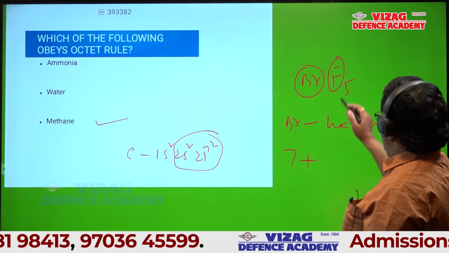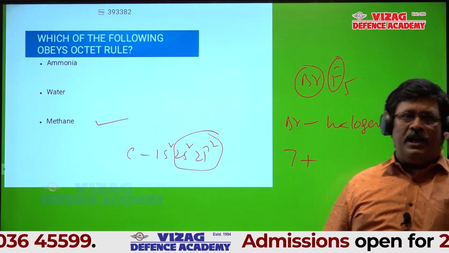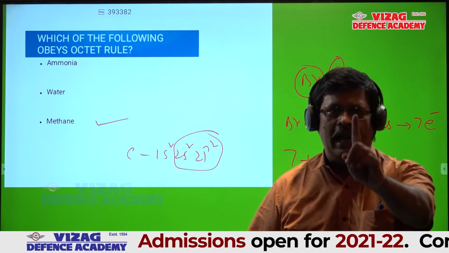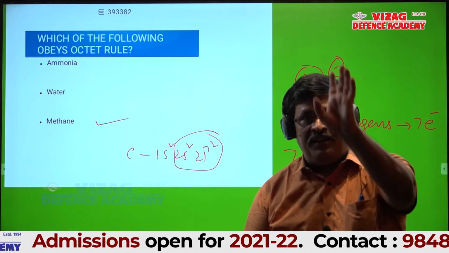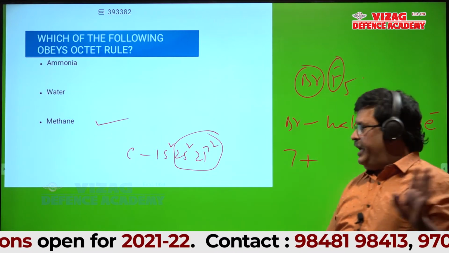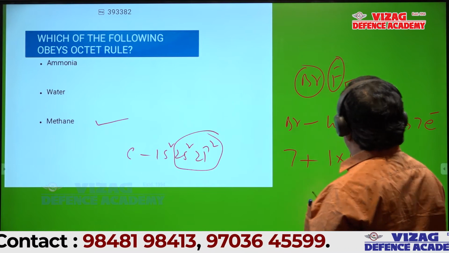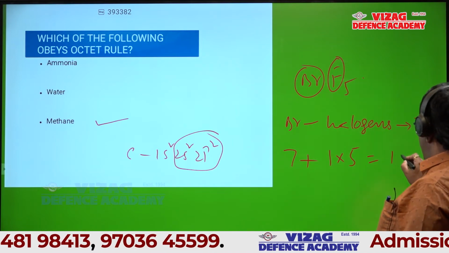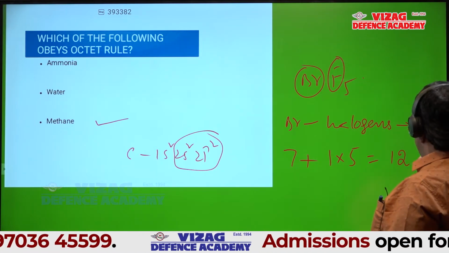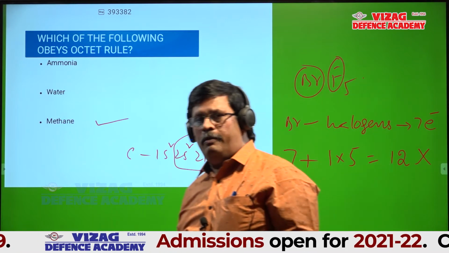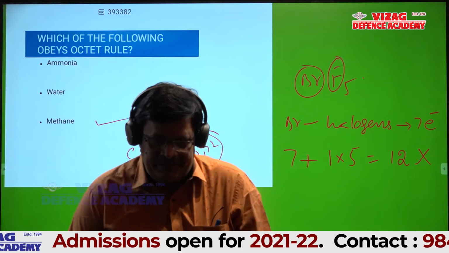So the bonded atom contributes 1 electron only, because it requires 1 electron to attain octet. So each fluorine contributes 1 electron, 5 fluorines contribute 5 electrons, and the total number of electrons is 12, which disobeys the octet rule because it's not an octet.